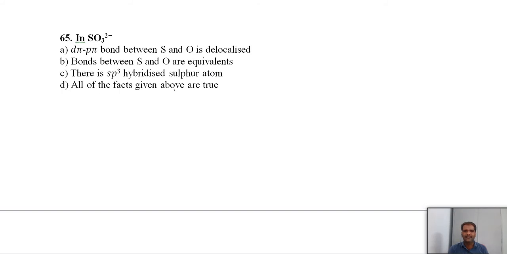Let us see the structure of this sulfite anion. Here oxygen has a p orbital and sulfur a d orbital, so there is a pi bond due to the d pi p pi bond. Hence this is correct.